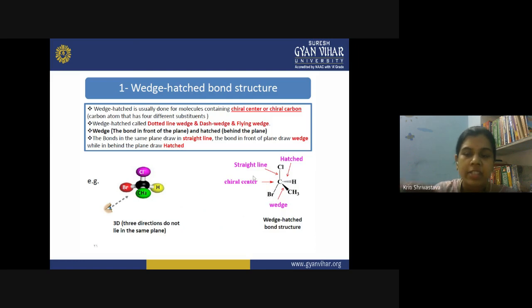So you can imagine it like this. If your group is above the plane of the molecule towards the viewer, it is a wedge bond, and if it is below the plane of the molecule, like this, so you call it what? A hash bond. So you represent it by a hash bond. So this was the very first representation, that is the wedge hashed bond structure.